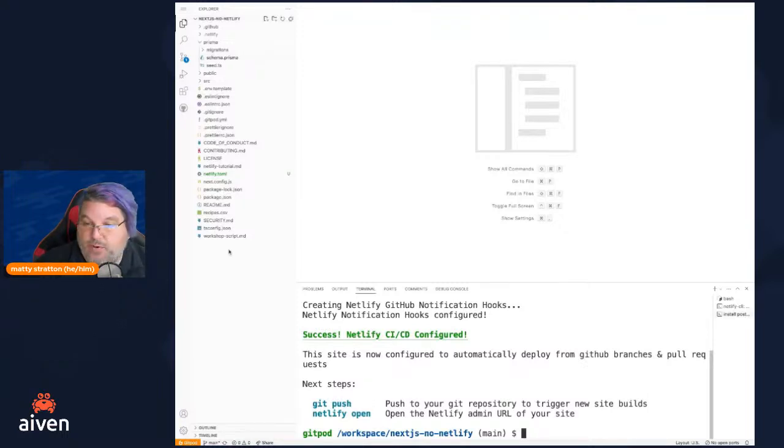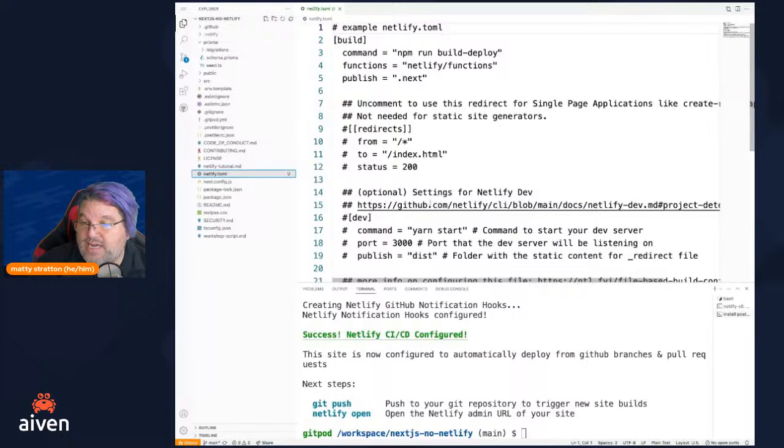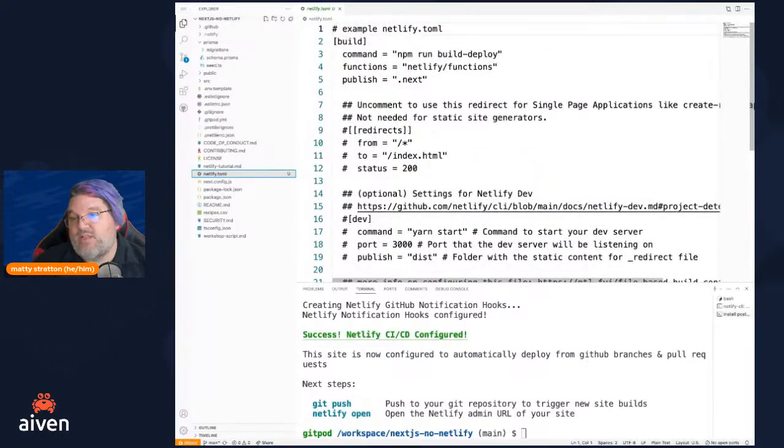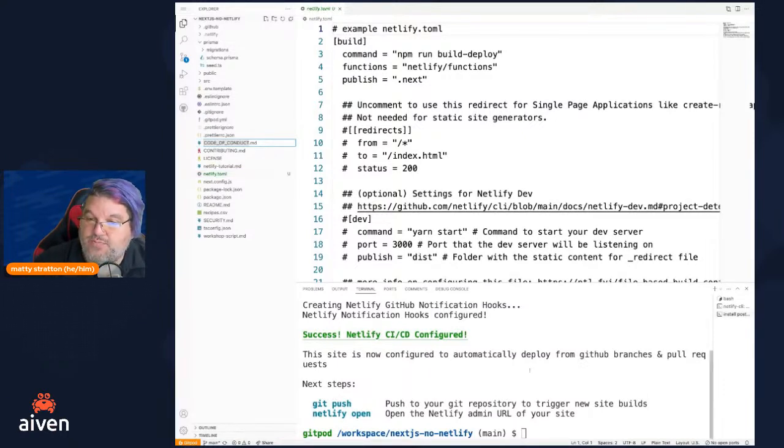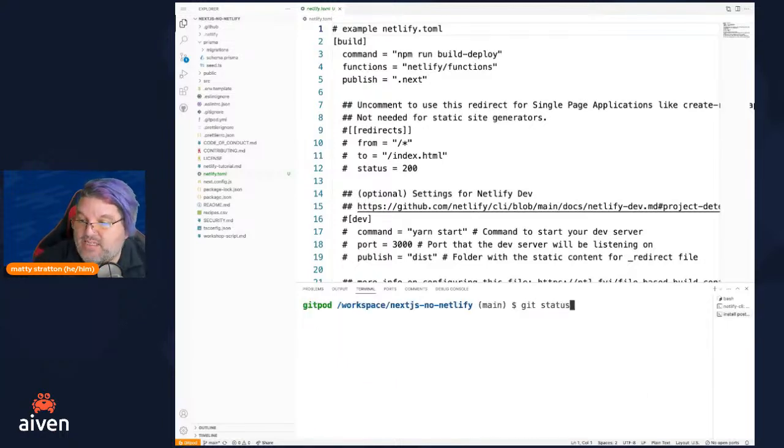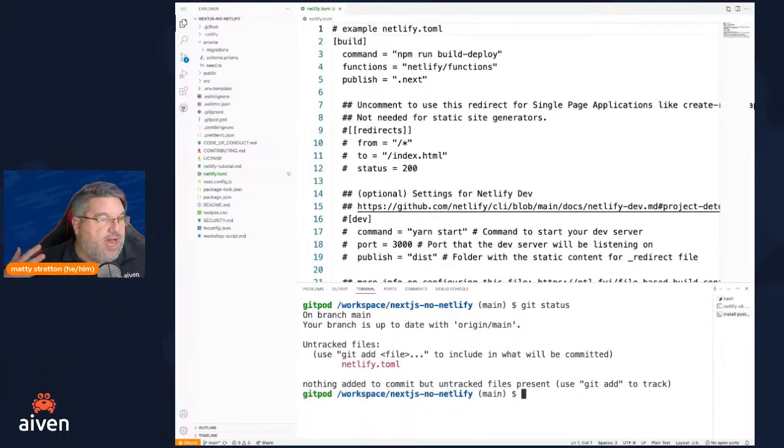Totally fine. And even if we were to go take a look at, remember, it created this netlify.toml, which really doesn't have a lot of information, but it says this is the command and this is the published directory. Very cool. Well, we probably want to have this file in our repository. If I do a git status, I'm going to see that netlify.toml is not part of my source code repository right now. I probably want to fix that. So the first thing we're going to do is a git add of netlify.toml. We're going to add that file to the git staging.